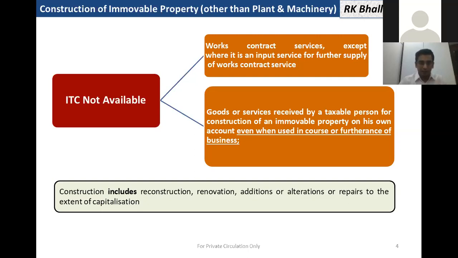We also have to see the explanation regarding construction. It says that construction includes reconstruction, renovation, additions or alterations or repairs to the extent of capitalization. Input is not allowed for construction, and even if there are any expenditures that we have capitalized, like reconstruction, renovation, addition or alteration, or repairs as per our AS or Ind AS, even in that case, input will be barred.